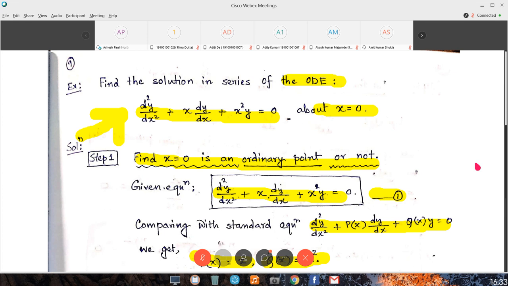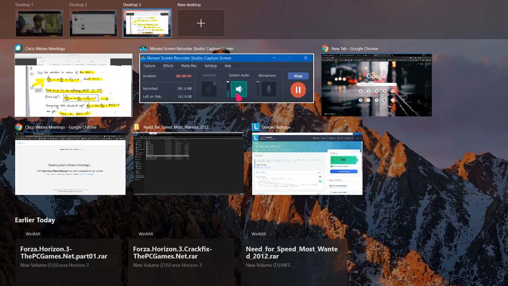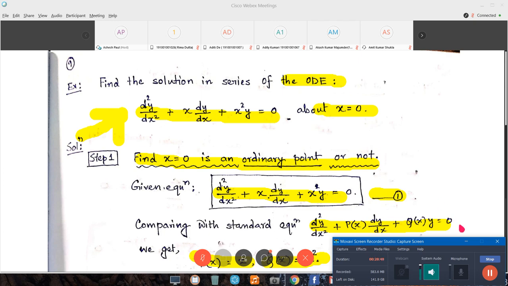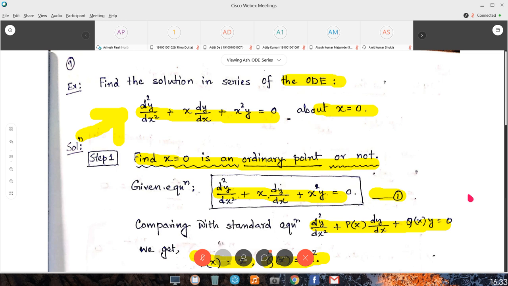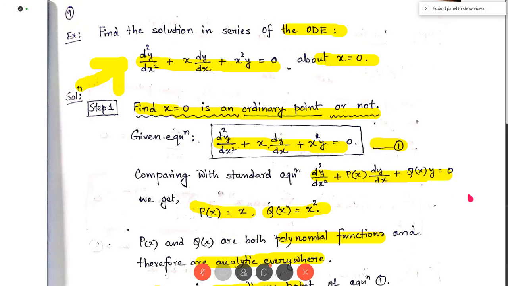Please repeat that step once more. Yes, the third step once more. Okay, I am repeating step 3 again.